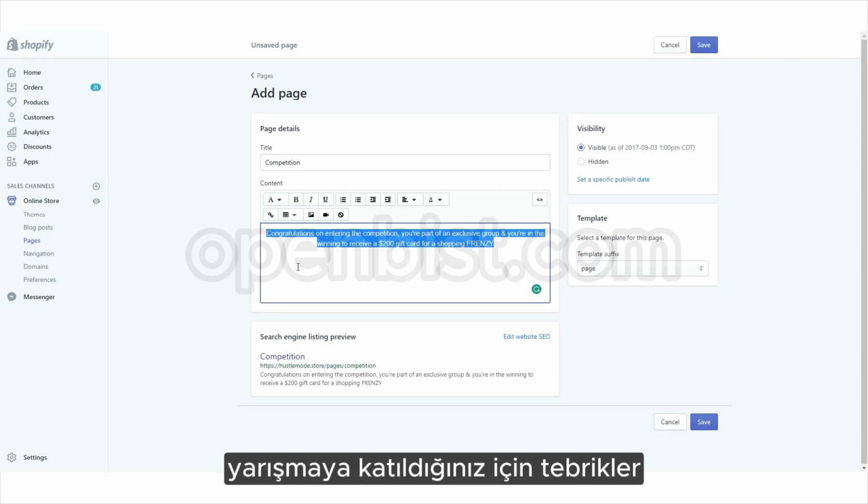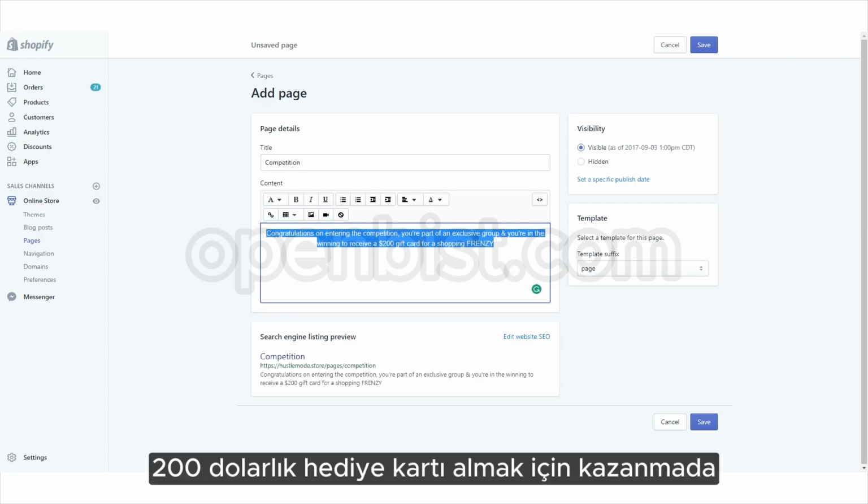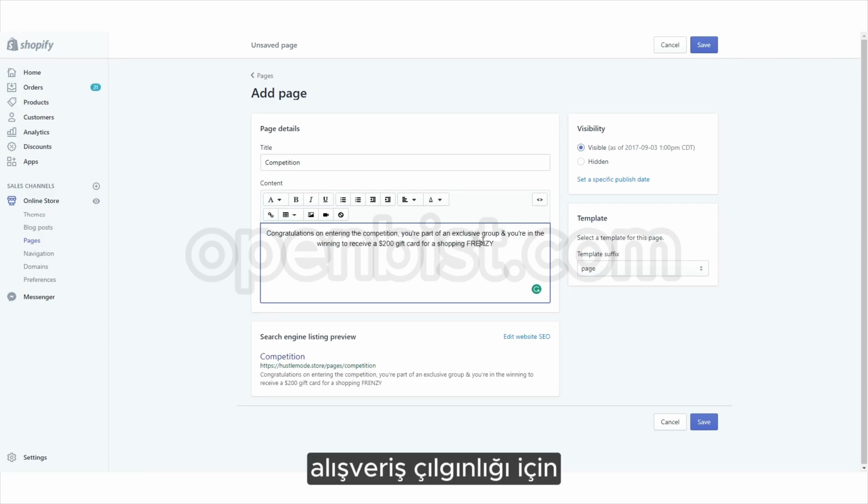So congratulations on entering the competition. You're part of an exclusive group and you're in the winning to receive a $200 gift card for a shopping frenzy. Oh, that sounds sexy. Shopping frenzy.